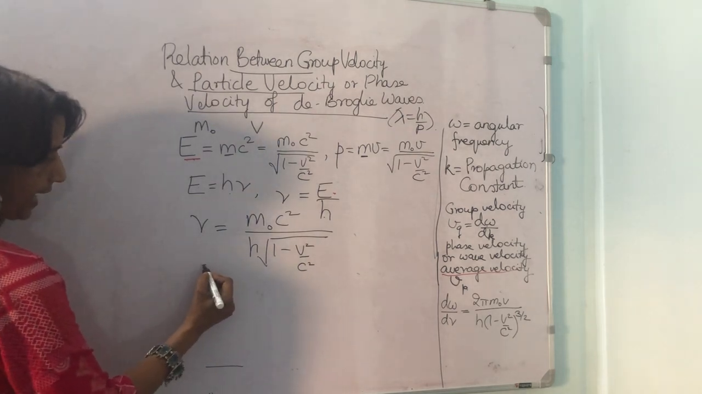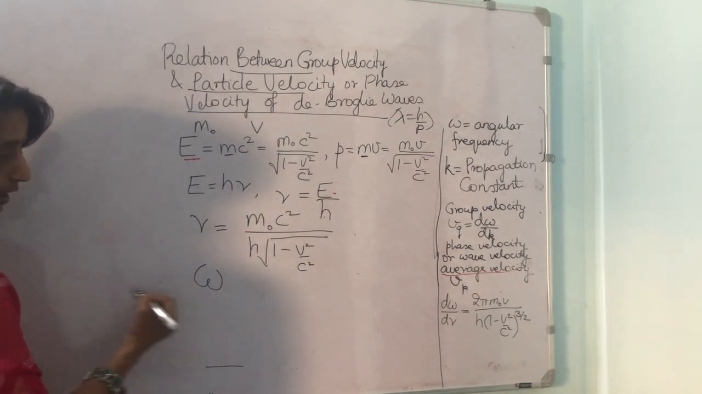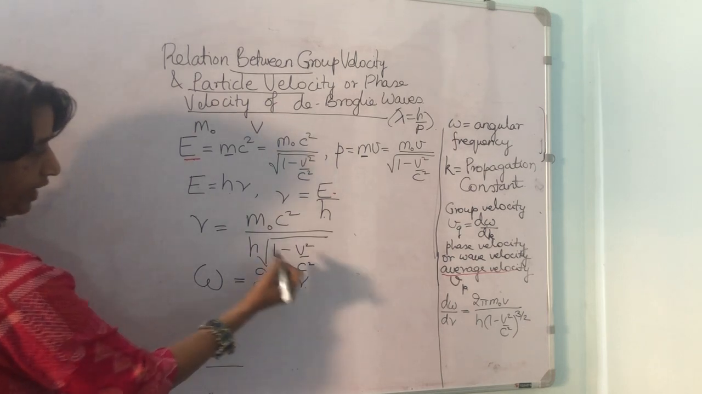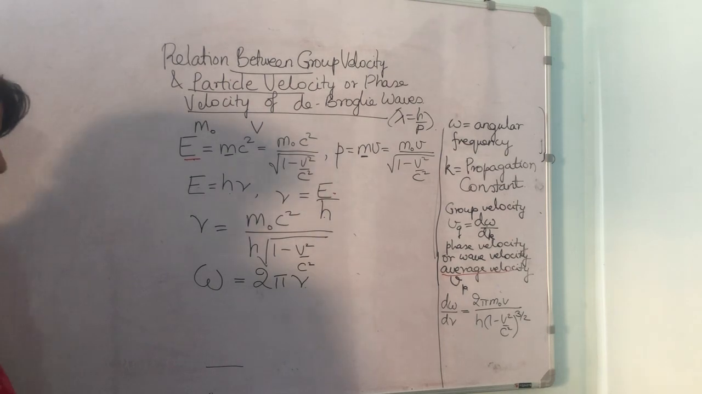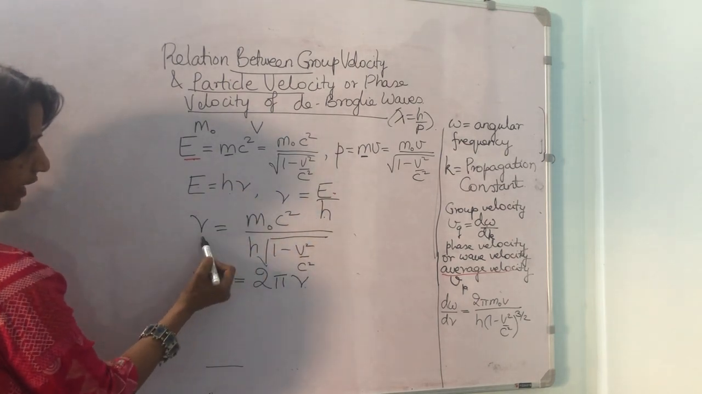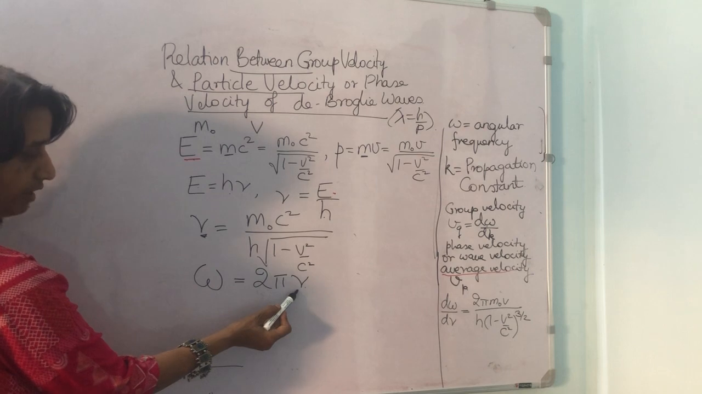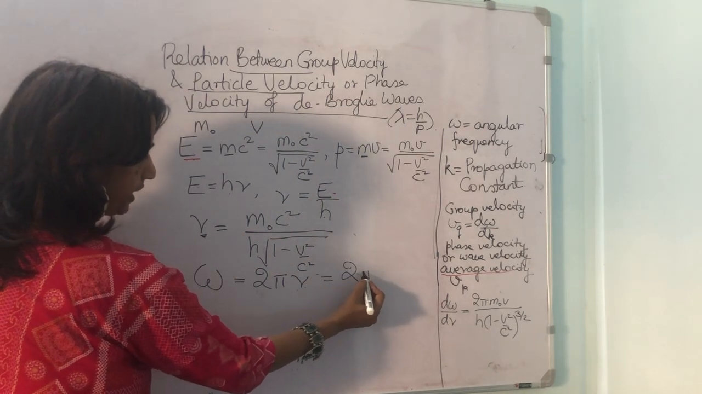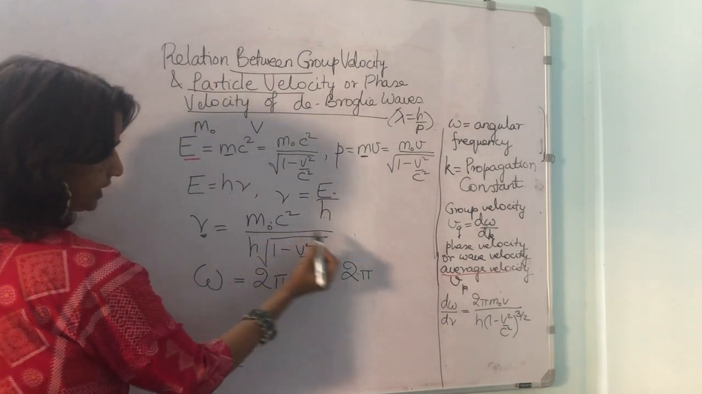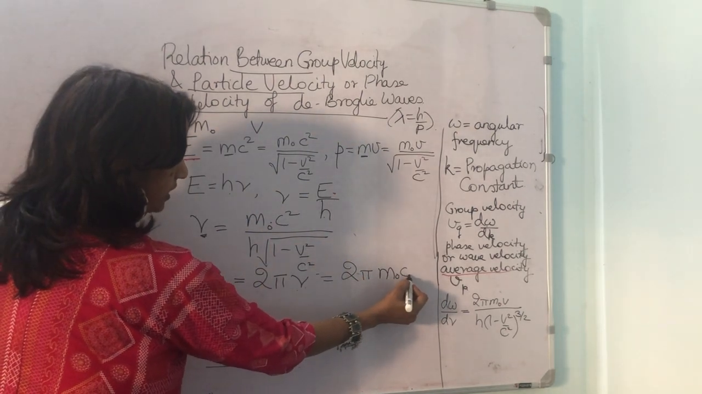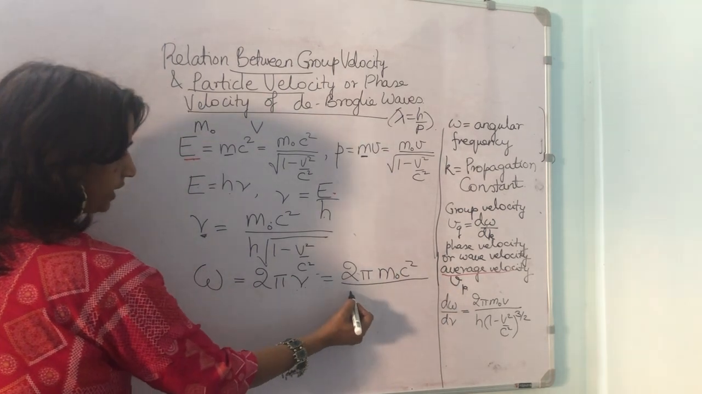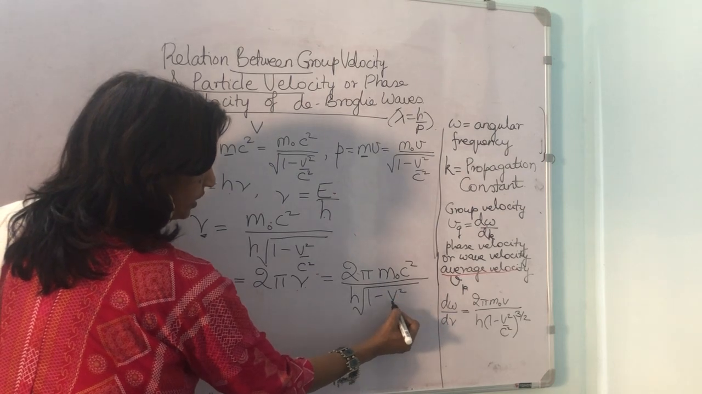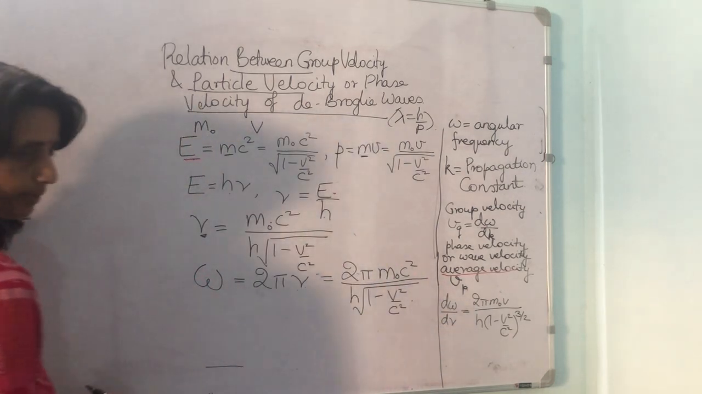Another, angular frequency omega is equal to 2 pi mu, where mu is the linear frequency. So we will put this value of mu from here. So this becomes equal to 2 pi into this value m naught c square upon h into under root 1 minus v square by c square.